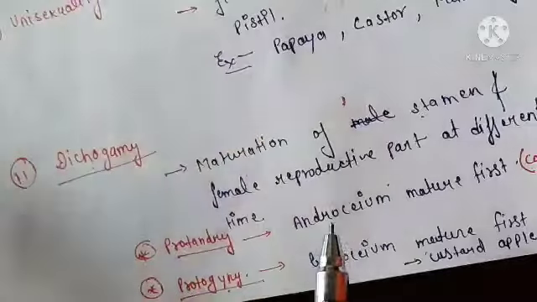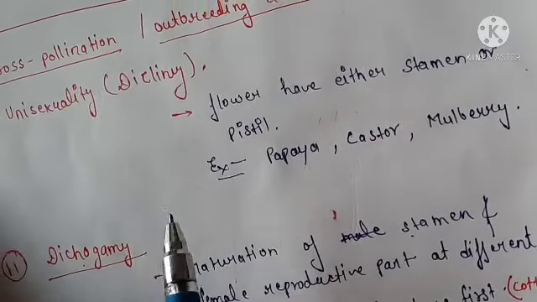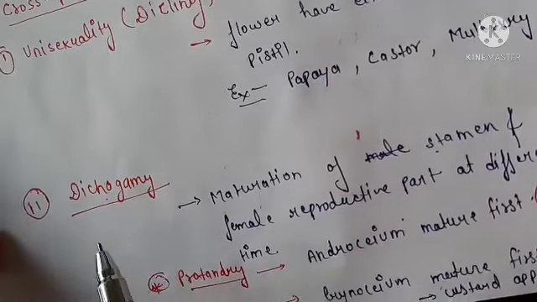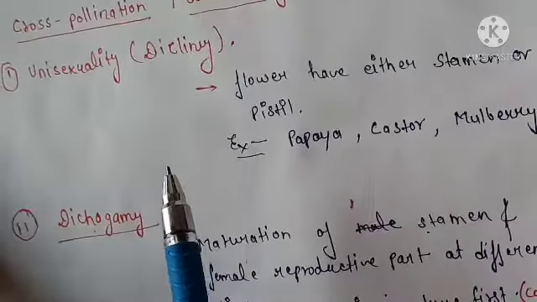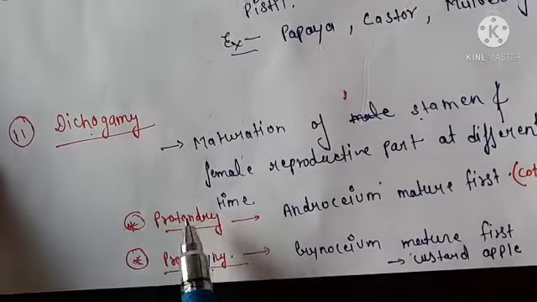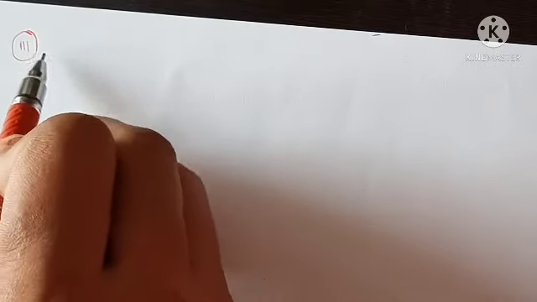That is the adaptation for cross-pollination. Here we discussed two points: unisexuality, also known as dicliny, and dichogamy, in which we discussed two points: protandry and protogyny. Now the third one. In the third point we will discuss heterostyly.